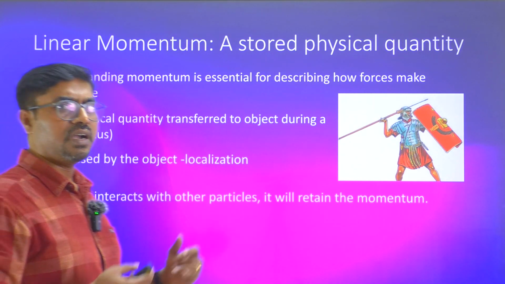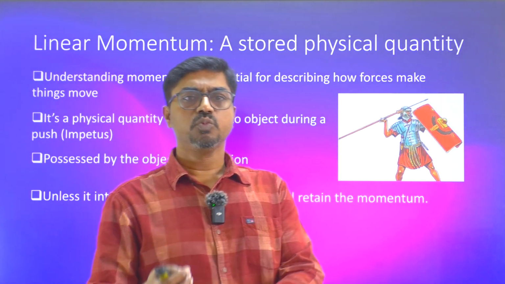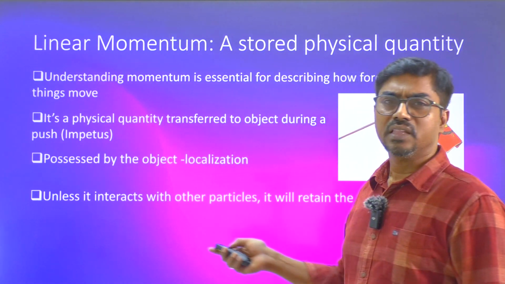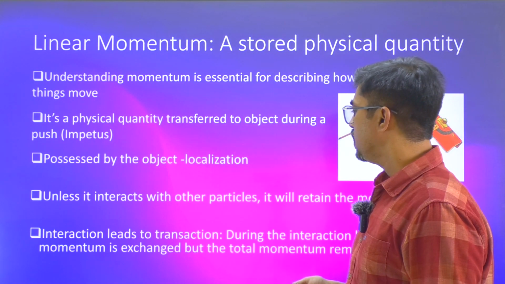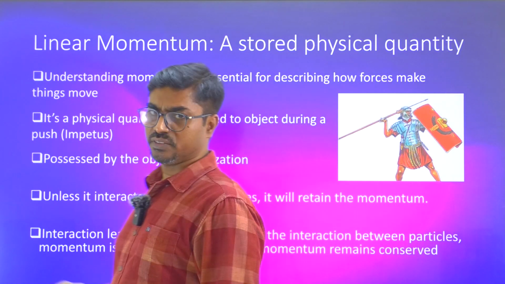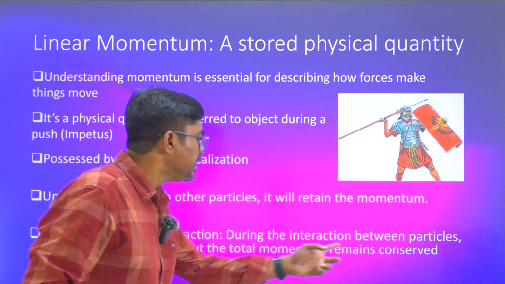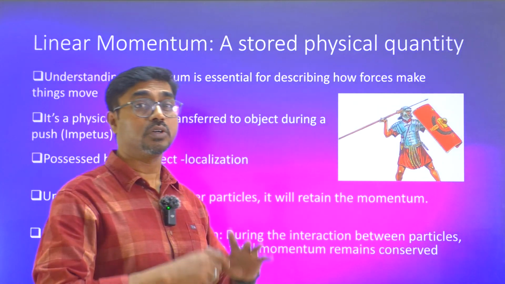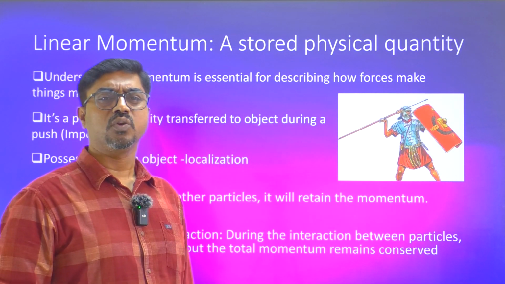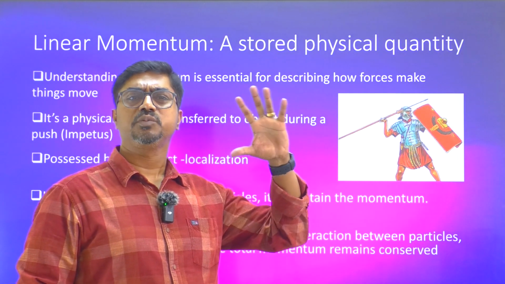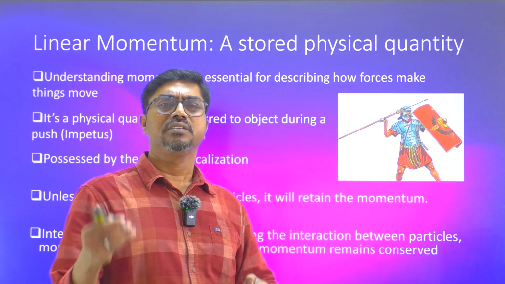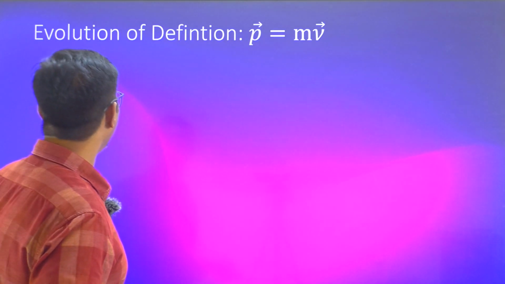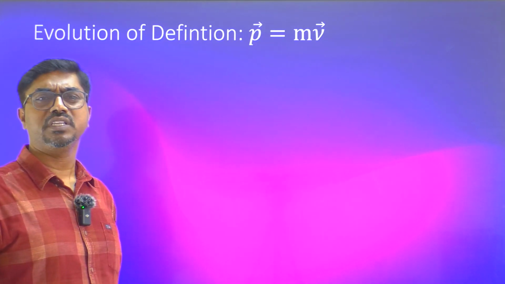That's how we define it. And this momentum can be exchanged with other objects only because of the interaction between the bodies, and that interaction is called force. So interaction leads to transaction. During the interaction between two objects or two particles, momentum is exchanged between them, but total momentum is conserved. That's what we want to understand. So whenever we define the concept of momentum, we automatically introduce the concept of conservation of linear momentum also. That's the idea.